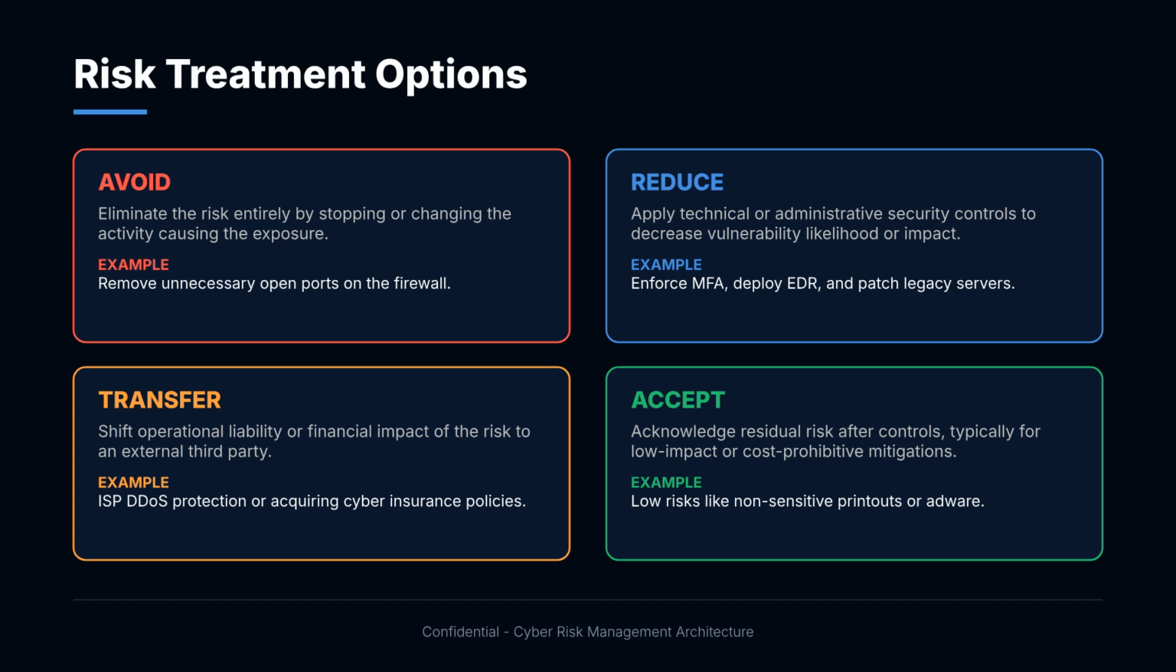Reduce. Apply security controls to decrease likelihood or impact. This is our primary strategy. Examples include enforcing MFA, deploying EDR, and patching servers. Transfer. Shift the liability to a third party. This includes ISP/DDoS protection and cyber insurance. Accept. Acknowledge the residual risk, typically for low-impact risks like adware or non-sensitive printouts, where the cost of treatment exceeds the benefit. For most critical and high risks, we use reduce. For DDoS and ransomware, we combine reduce with transfer.